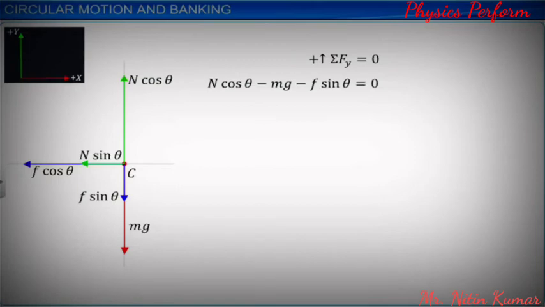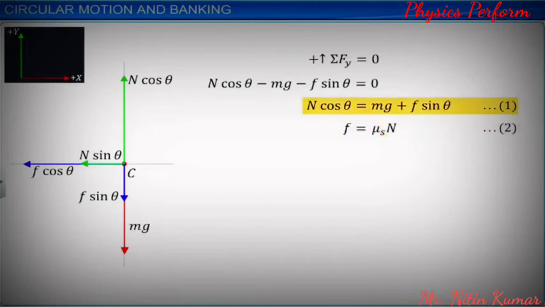This implies N cos theta is equal to mg plus F sin theta. Let us call this equation 1. We know that frictional force F is the product of mu s and N. Let this be equation 2. Substituting equation 2 in equation 1, we get equation 3 as N cos theta equals mg plus mu s N sin theta.